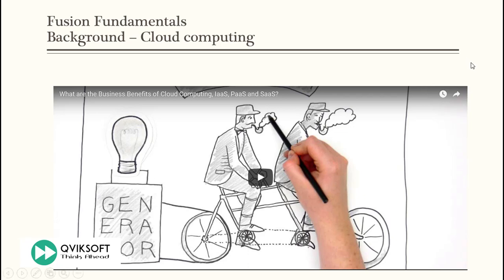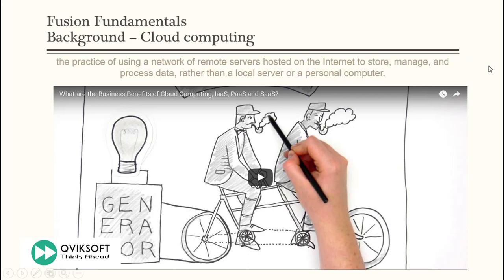So to define cloud computing, it's a practice of using a network of remote servers hosted on the internet to store, manage, and process data rather than a local server or a personal computer. This is a typical definition of cloud computing.